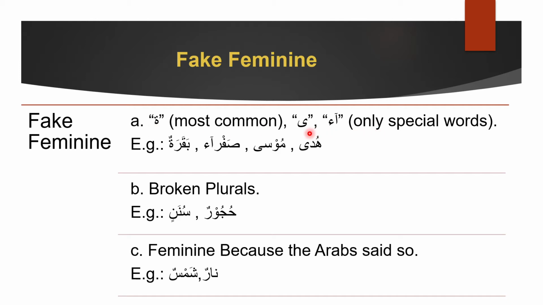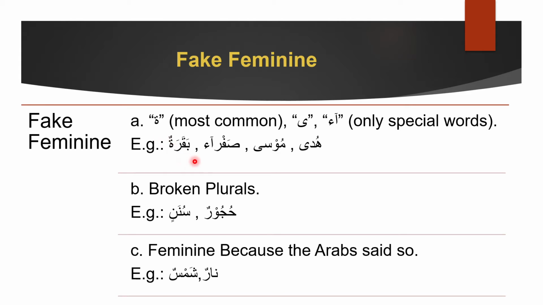This is alif mamduda and this is alif maksura. Alif maksura and alif mamduda only work on special words. Not all words that have alif maksura are feminine, and even with alif mamduda, not all words that have it are feminine. You'll see why. So the most obvious thing is ta marbuta. If you see a ta marbuta, then be sure that that word is feminine, fake feminine, of course.